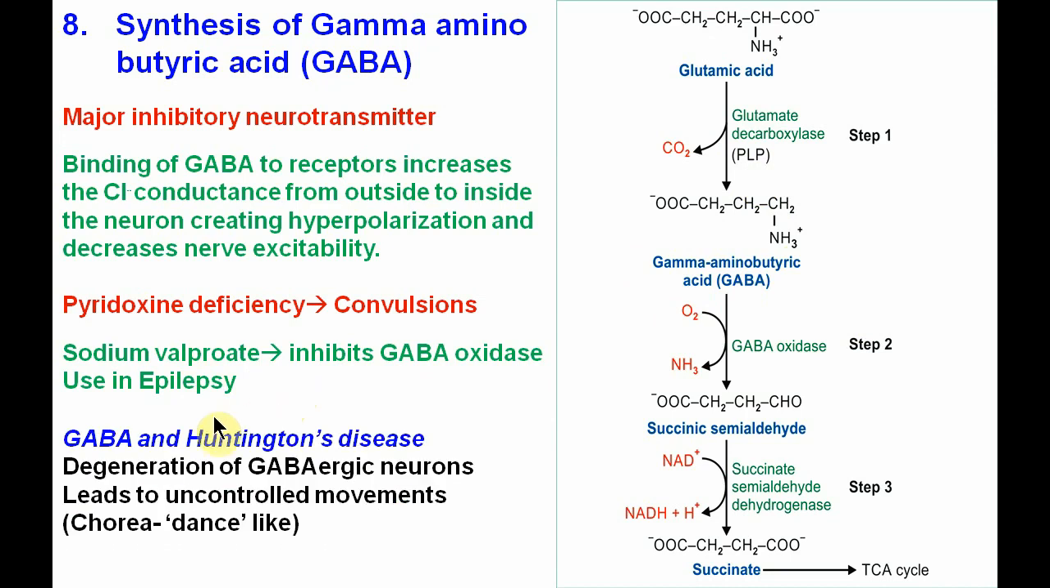Now there is a link between GABA and Huntington's disease, a neurological disorder where there is degeneration of the GABAergic neurons, which leads to uncontrolled movements. It is also called chorea, the dance, in this disease. So that is the important link between GABA and Huntington's disease.